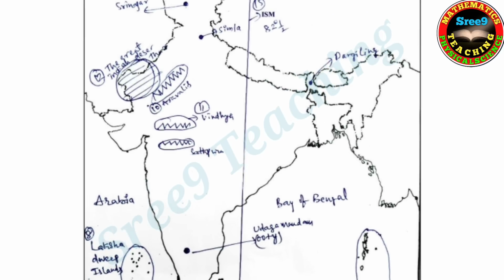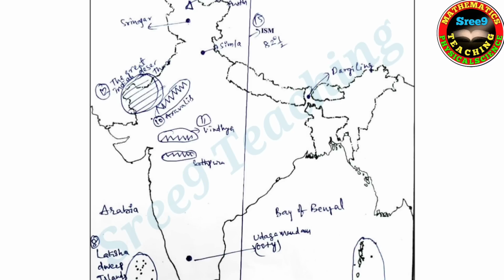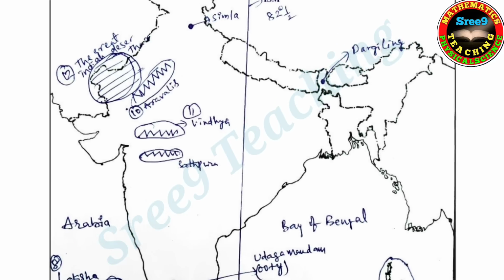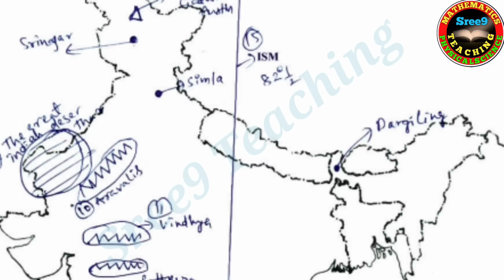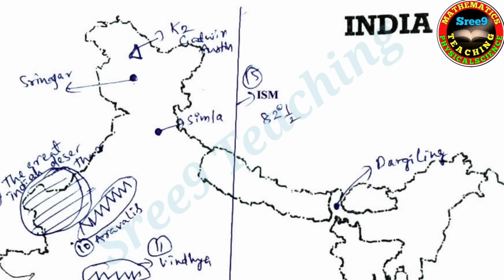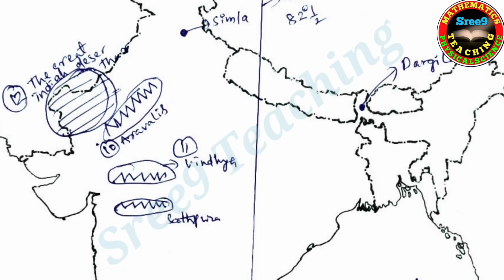So the vertical line is nothing but ISM, Indian Standard Meridian, right? And you see at the top Srinagar, K2 mountain or peak, and this is Simla, ISM 82.5 degrees, Srinagar, Gadwin Austin, and here the 12th is the